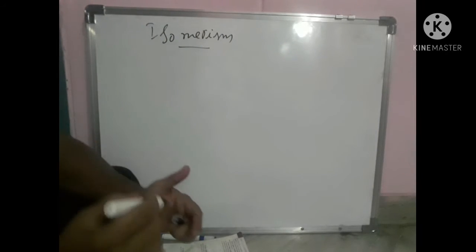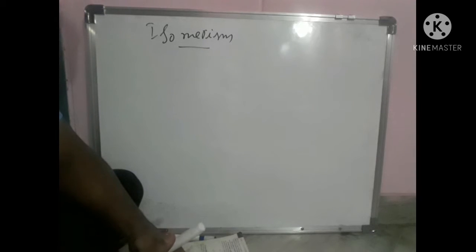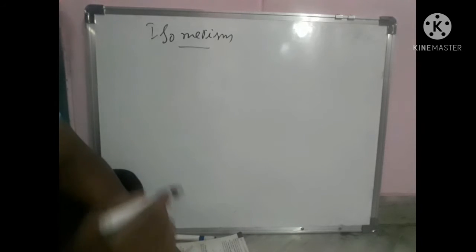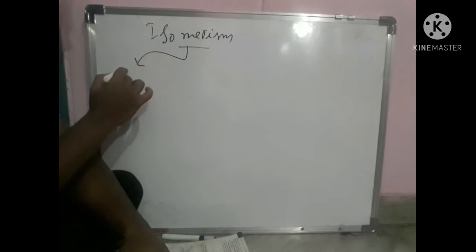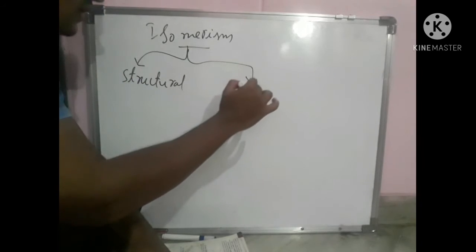What is isomerism? Isomerism can be defined as the compounds which have the same molecular formula but differ in structure or spatial orientation of the molecules, and it leads to different properties of the compounds. That kind of phenomenon is called isomerism. Isomerism is again of two types: structural isomerism and stereoisomerism.